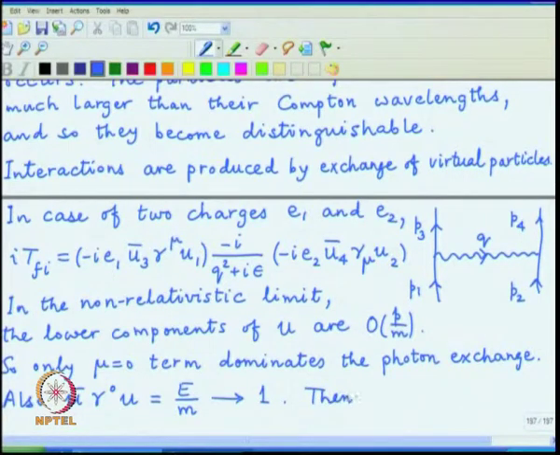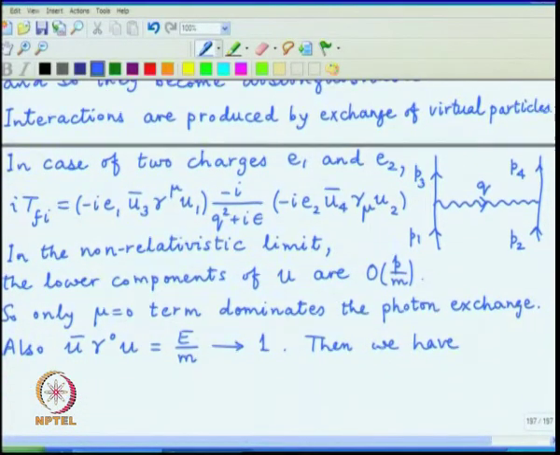So, that simplifies this whole algebra, and then we get a rather simple expression that i T_fi, everything cancels.